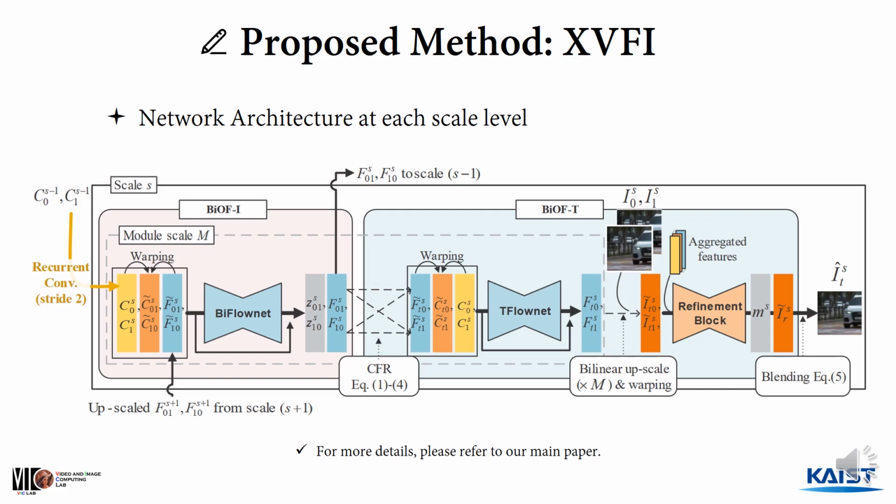This figure shows the architecture at each scale. In the BiOF-I module, bidirectional optical flows between input frames are estimated from recursively downsampled features. The predicted optical flows are provided to the next scale level. And in the BiOF-T module, optical flows from time t to input frames are approximated by CFR, which will be described in the next slide. The approximated optical flows are refined and used to warp the input frames to interpolate the target frame. The warped frames are refined to be the final result at this scale level.